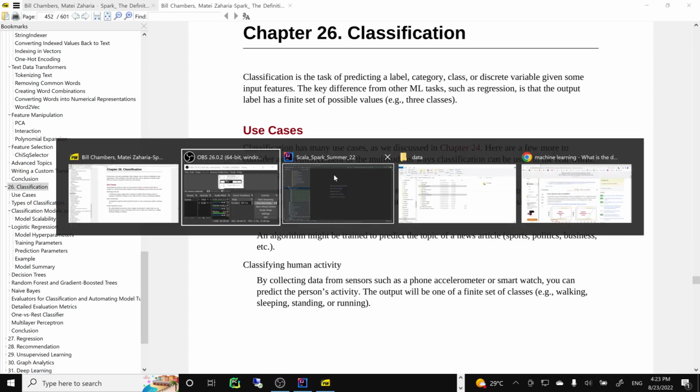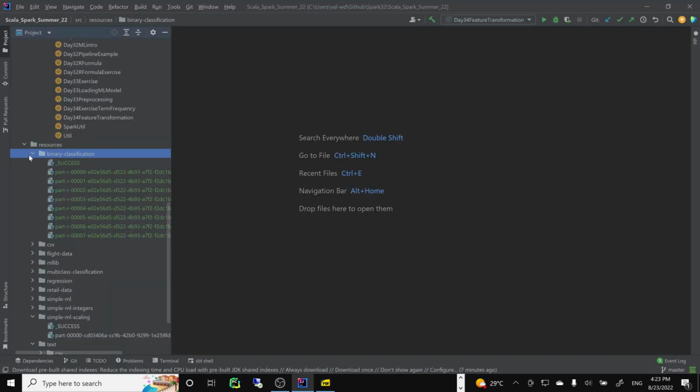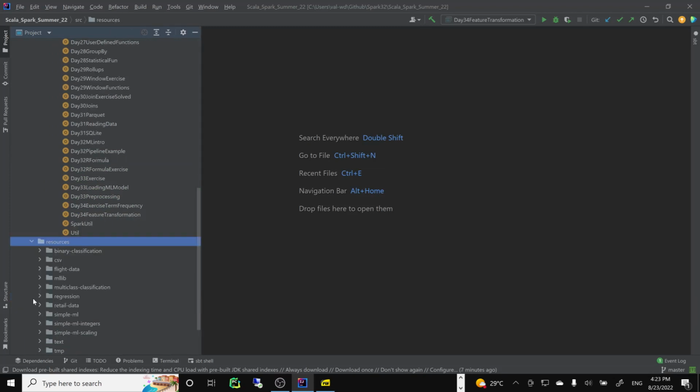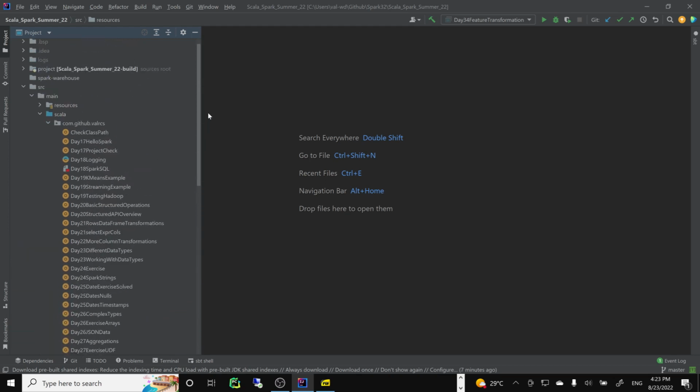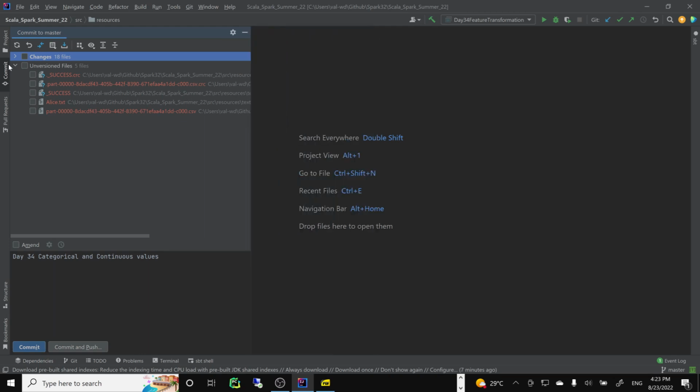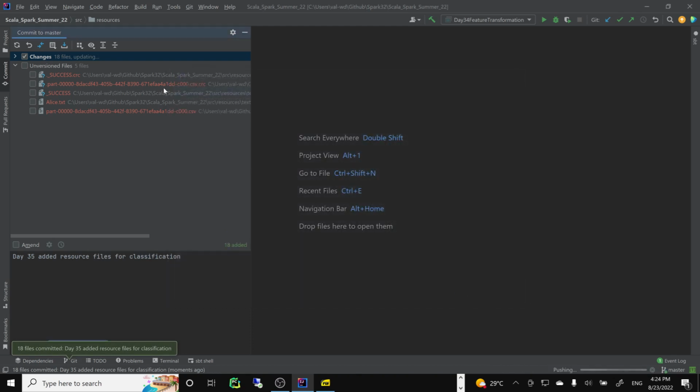So I will start. I have also uploaded some resource files to Git, to our course repository. If you see resources, there will be binary classification and multi-class classification. It should be updated in Git. In fact, I will do it right now. Those are temp, those we don't need, but these we do. I added data-5, added resource files for classification. Okay, and we'll see how it goes.